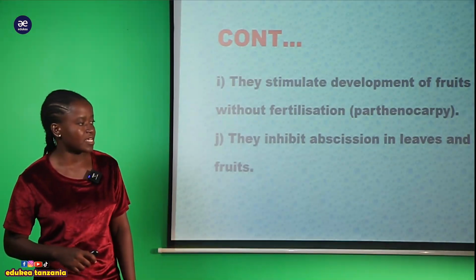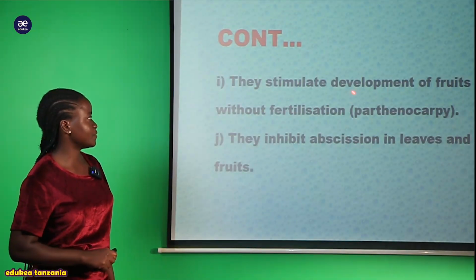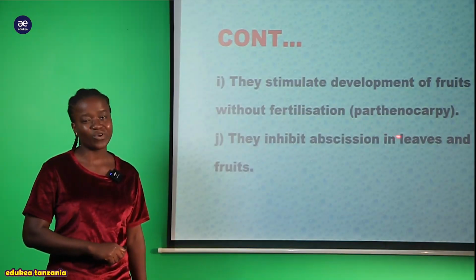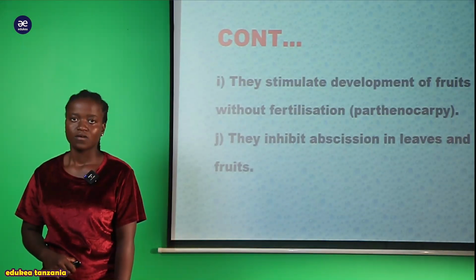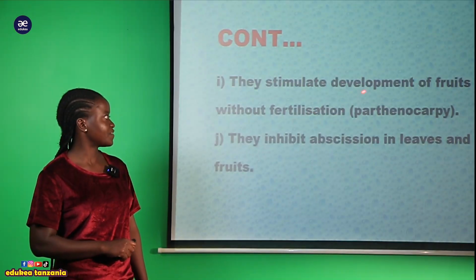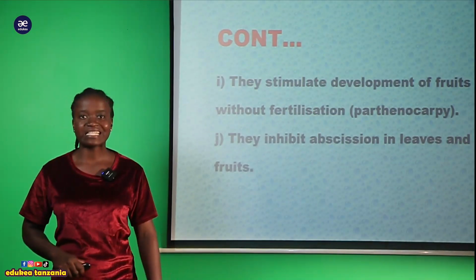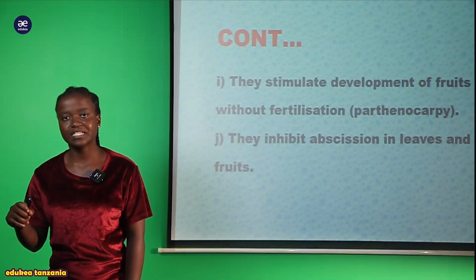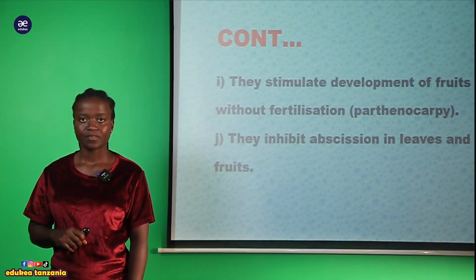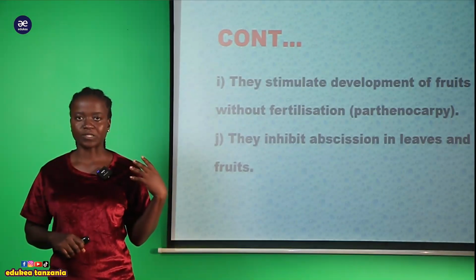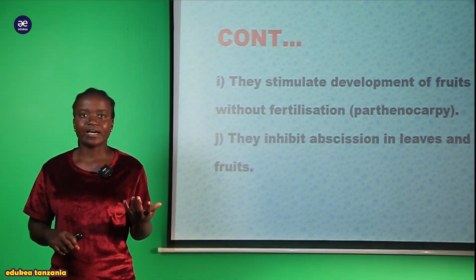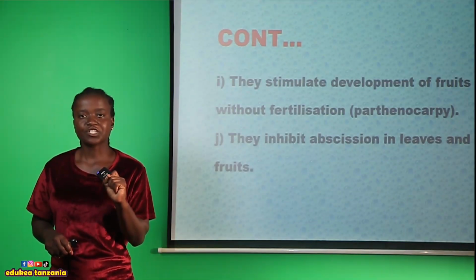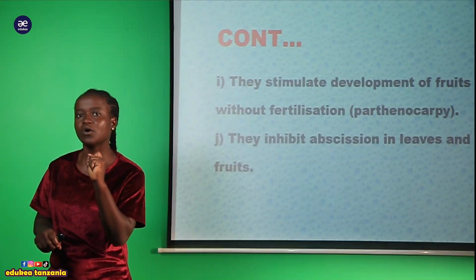Another role of this auxin hormone, we can say that they stimulate development of the fruit without fertilization, that is parthenocarpy. Underline the word parthenocarpy. That is the development of the fruit without fertilization. That is artificial development of the fruit without fertilization. Hapa sasa hamna mambo ya pollination. Whereby there is introduction of chemicals within a plant body. That chemical contains the auxin hormone.